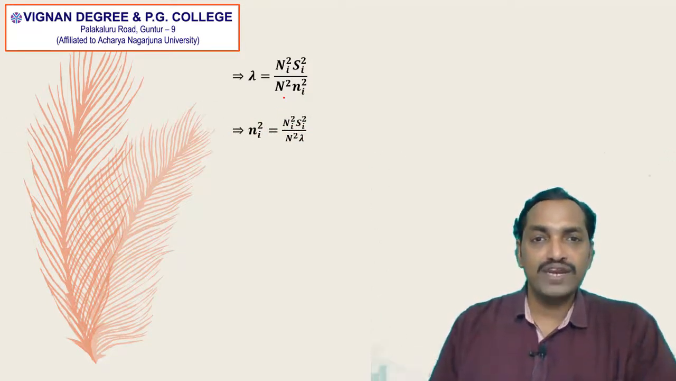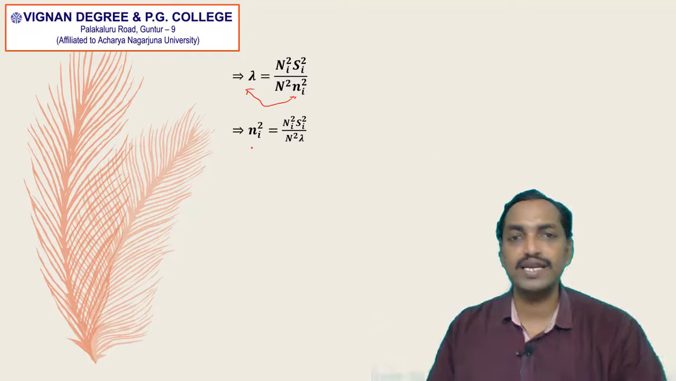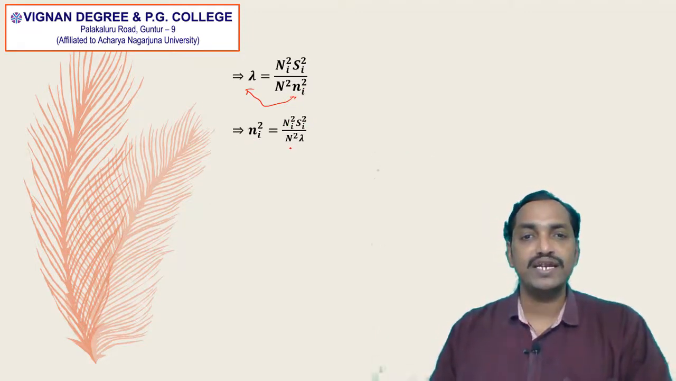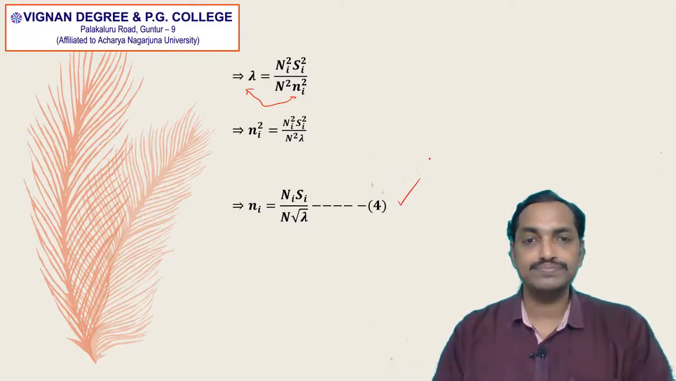But we need the value of ni, so we are interchanging small ni square and lambda here. So ni square is equal to capital Ni square into Si square divided by capital N square into lambda. That implies small ni is equal to capital Ni into capital Si divided by capital N into root lambda. We are taking the square roots on both sides. So ni is equal to capital Ni into capital Si divided by capital N into root lambda. This is equation number 4.